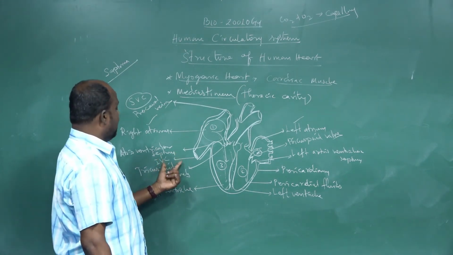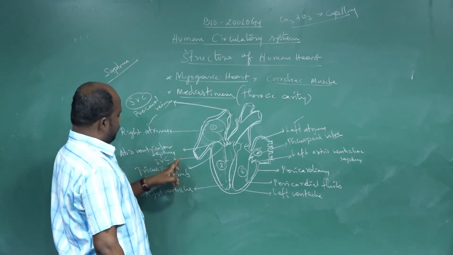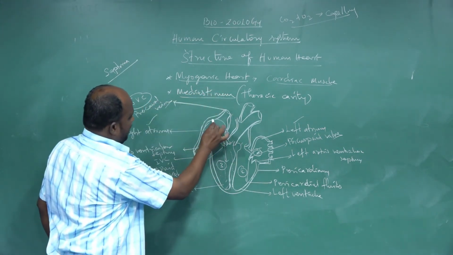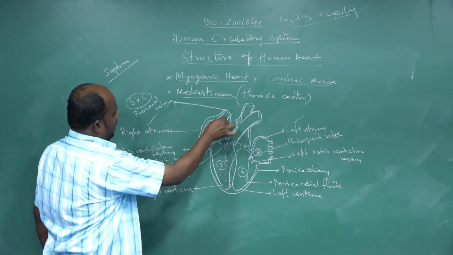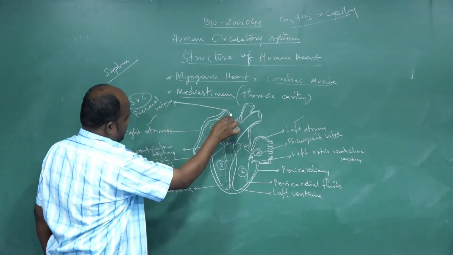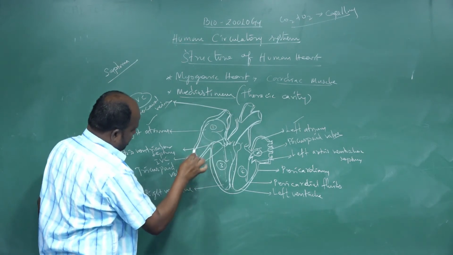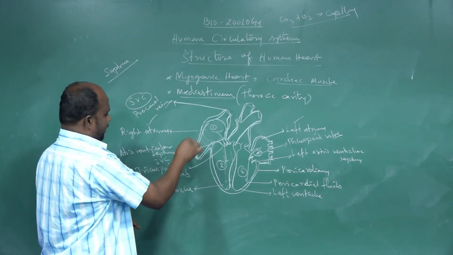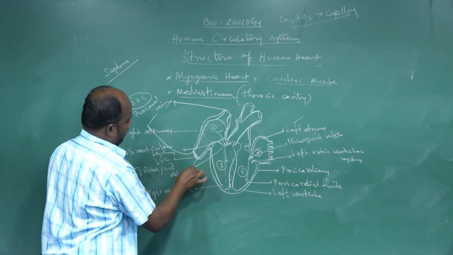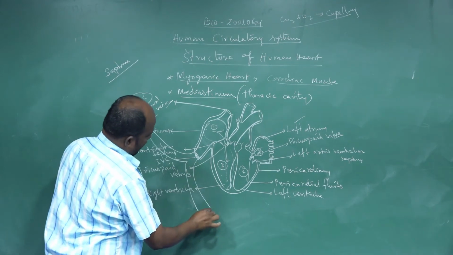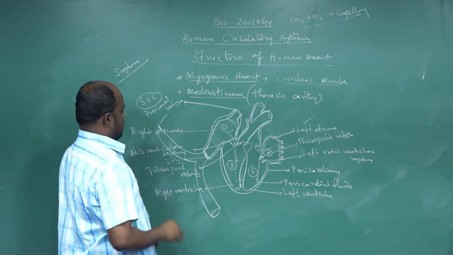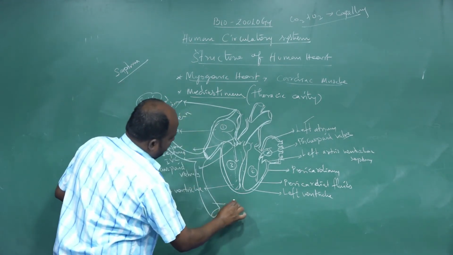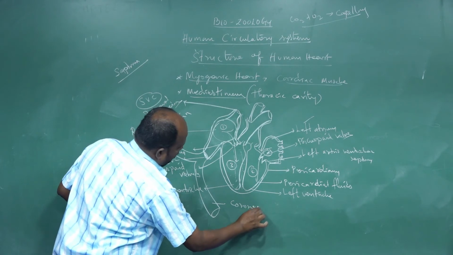So from the right atrium, two major blood vessels: the superior vena cava and the inferior vena cava. Inside the heart it is only one blood vessel. When it comes out from the heart structure, it divides into two different parts: one is the vein blood vessel, another one is the coronary vein.